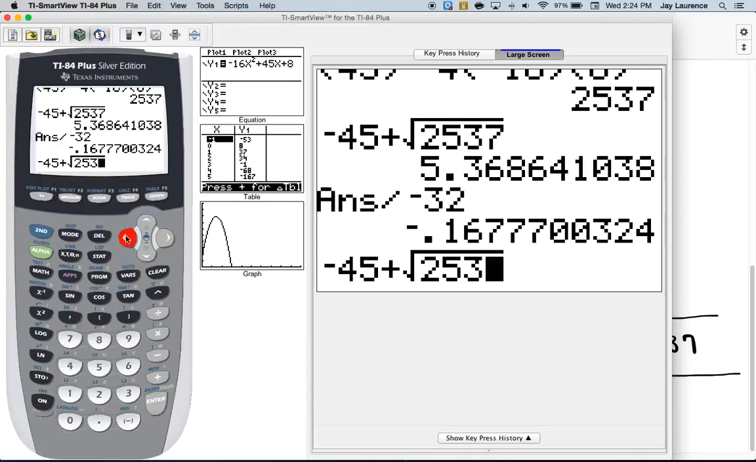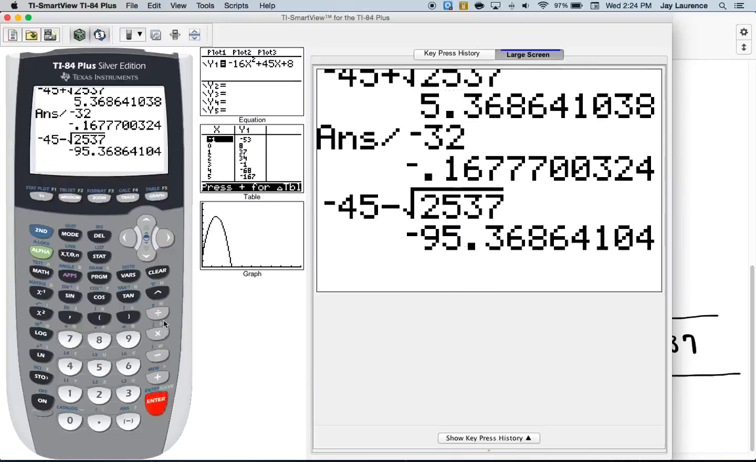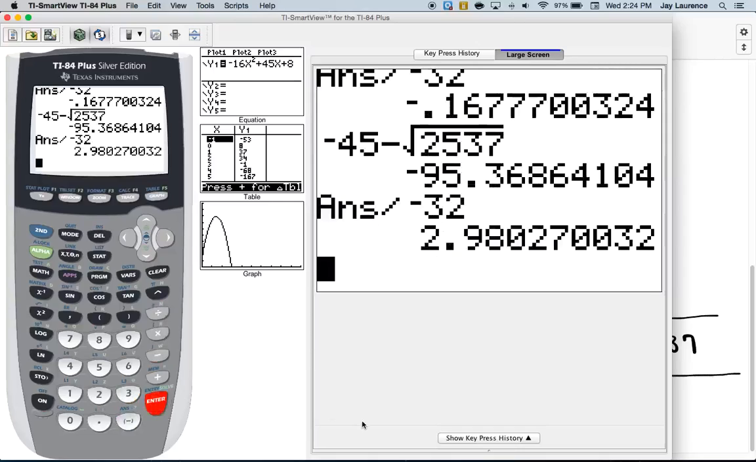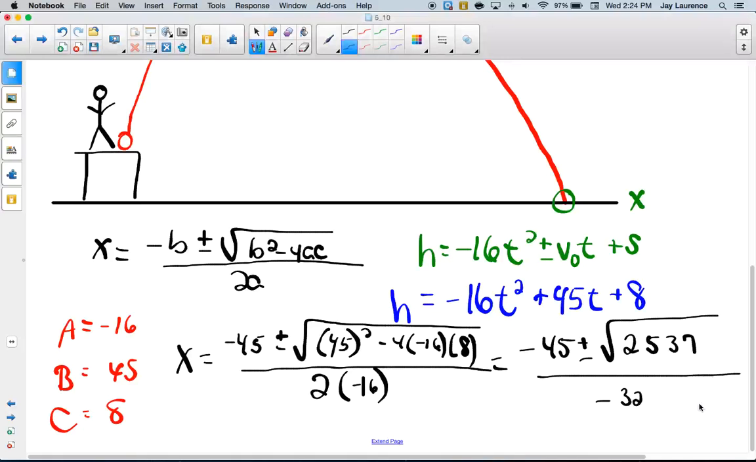So now I'm going to have to do negative 45 minus the square root of 2,537. And I'm using my second enter to make my life a little bit easier. Oops, I went a little bit too far, so I'll change that to a minus. I'll get the answer. I'll divide by negative 32. And it's going to hit at about 2.98 seconds, pretty darn close to 3.